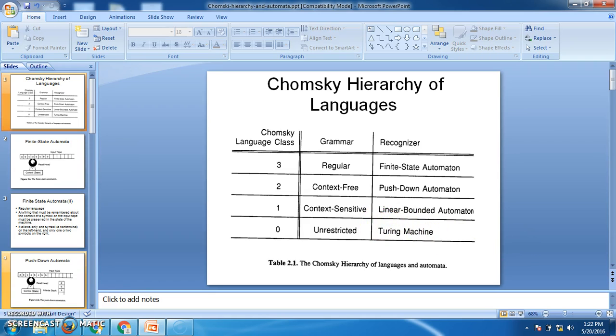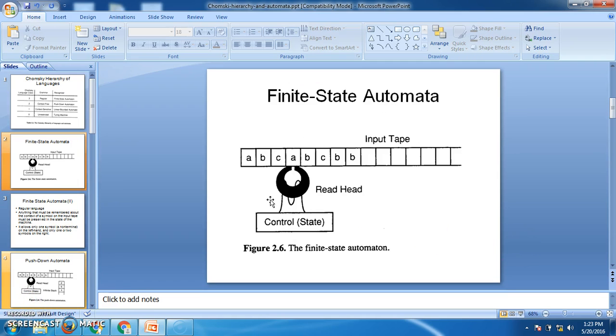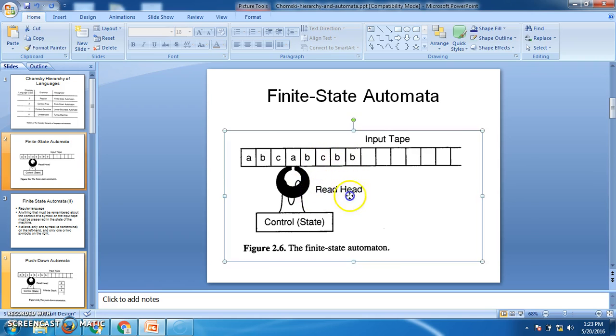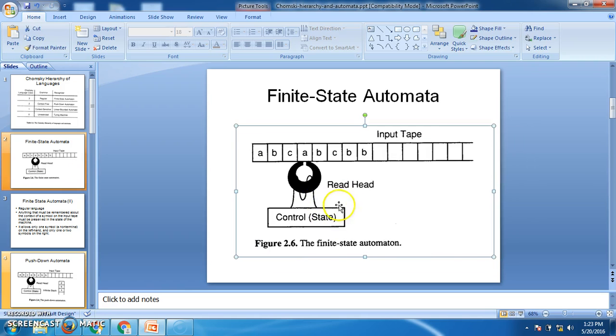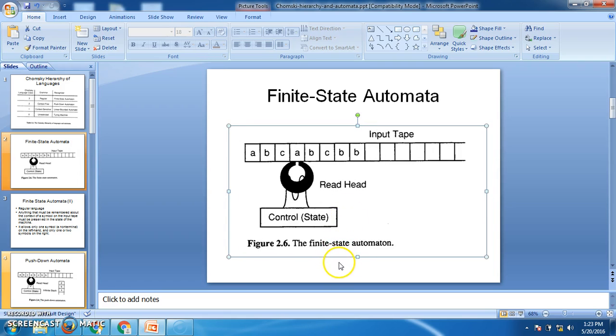So first we will discuss the first machine, that is called finite state automata. Here this is the diagrammatical representation of finite automata. It has three components. One is the input tape, the other one is the reading head, and the third one is the finite control. The input tape is divided into squares. Each square consists of a single symbol from the input alphabet sigma. The reading head examines only one square at a time and moves one square either to the left or to the right.